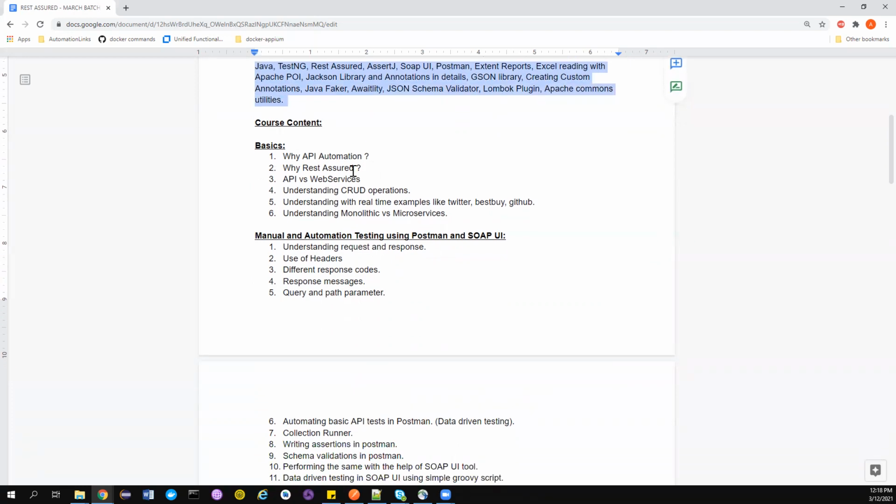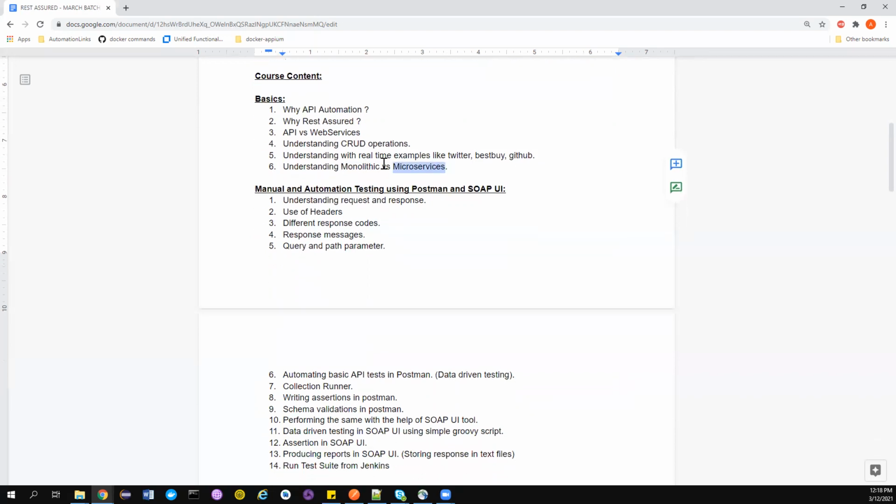We'll start from the very basics. Why API automation, why REST assured, what is the difference between API and web service, you'll understand what is CRUD, and we'll also take real-time examples from open source APIs like Twitter, GitHub, Best Buy, how we can understand the API documentation, how we need to interpret those documentation, right? So we'll also understand what is monolithic and microservices, how this REST assured automation can help you to work with microservices, right? So we will see about all these things in detail.